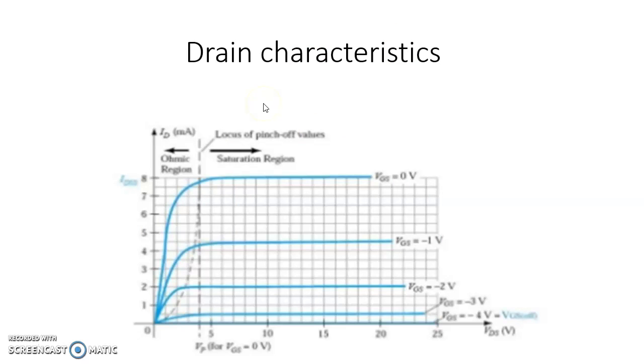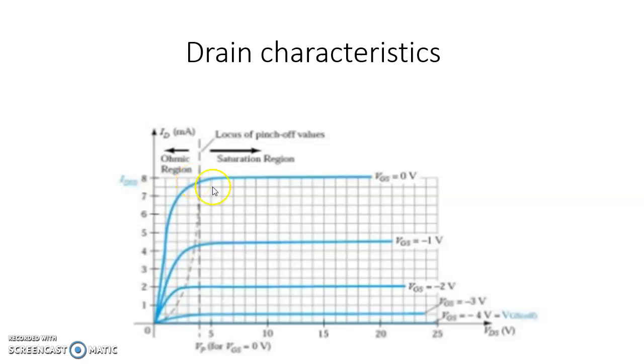The first one is the drain characteristics. The drain characteristics curves give the relationship between the drain to source voltage VDS and drain current ID for a constant value of VGS. First I am going to keep VGS equal to 0 volt. I am going to increase the drain to source voltage VDS. For a small value of VDS, the drain current ID increases linearly because it obeys Ohm's law. When voltage increases, the drain current ID also increases linearly.